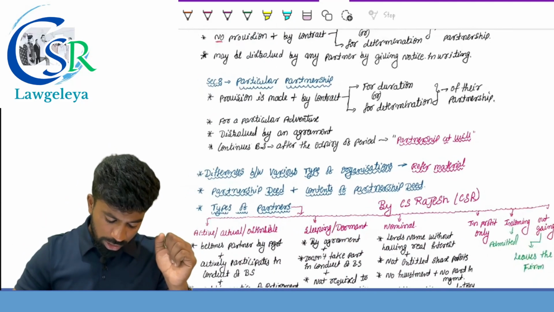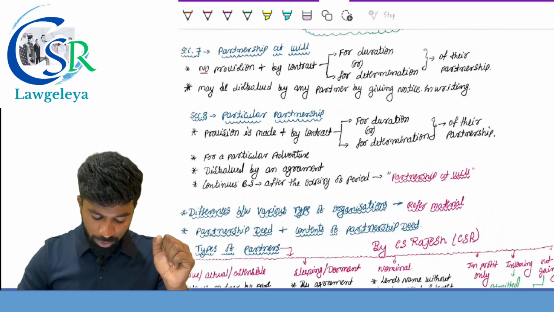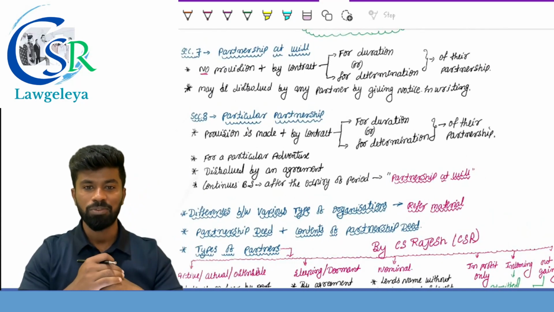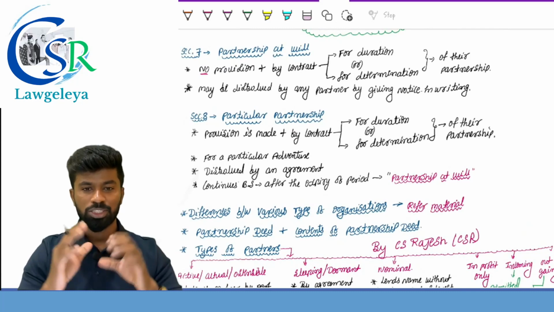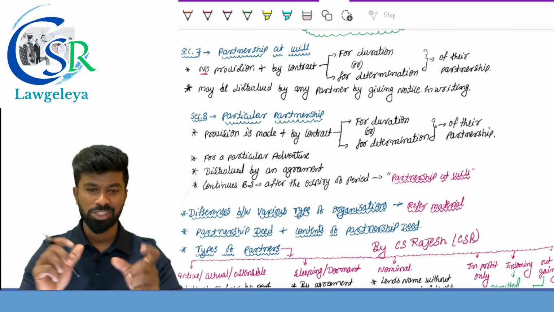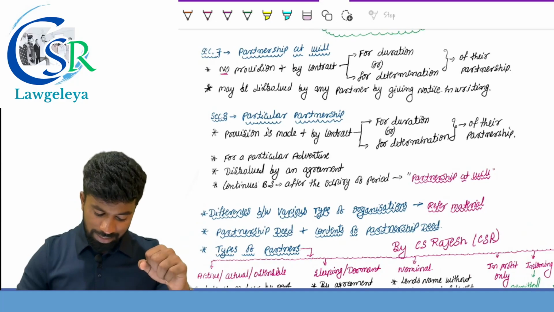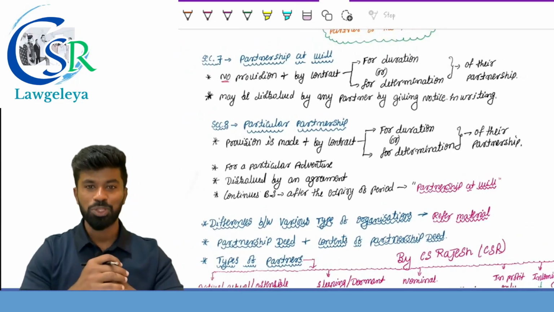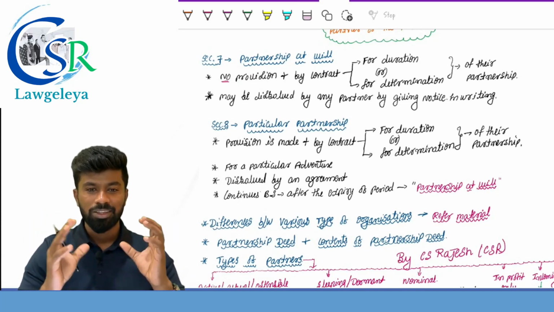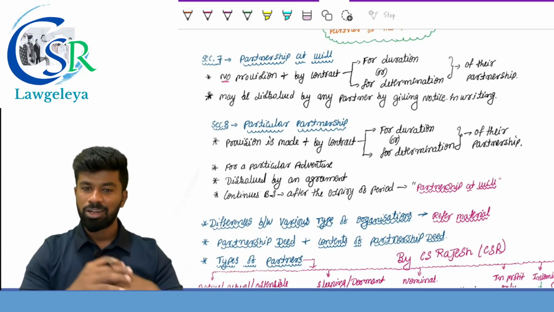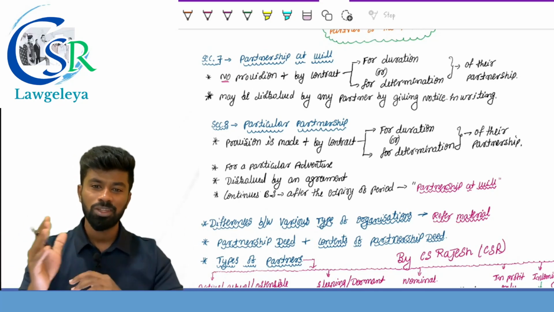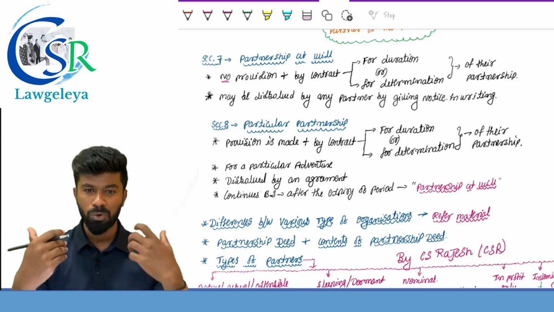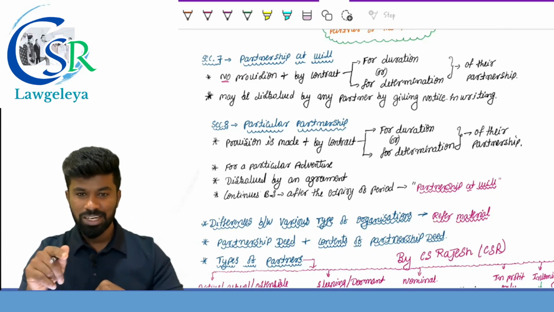Then next, Section number 7. Section number 7 provides what? Definition of partnership at will. And what is partnership at will? Section number 7, remember the hint. 7 is the jersey number of whom? Dhoni, and also the jersey number of whom? Ronaldo. They can take retirement as per their own will. Dhoni took retirement as per his own wish or own will. So Section number 7 deals with what?